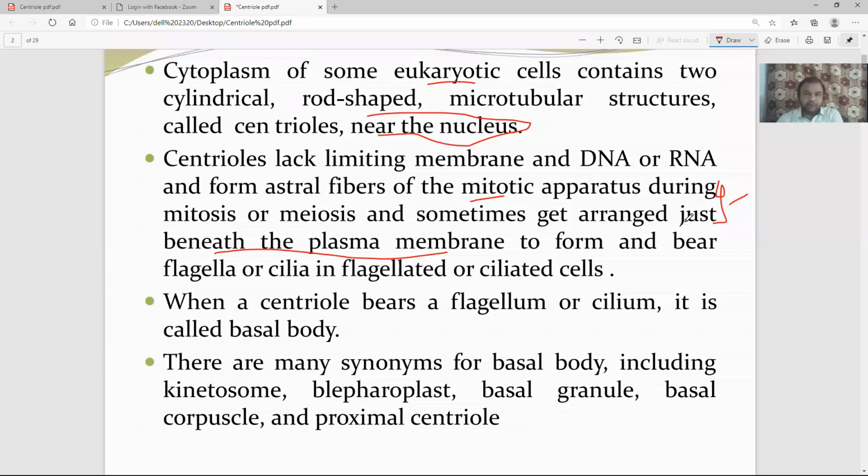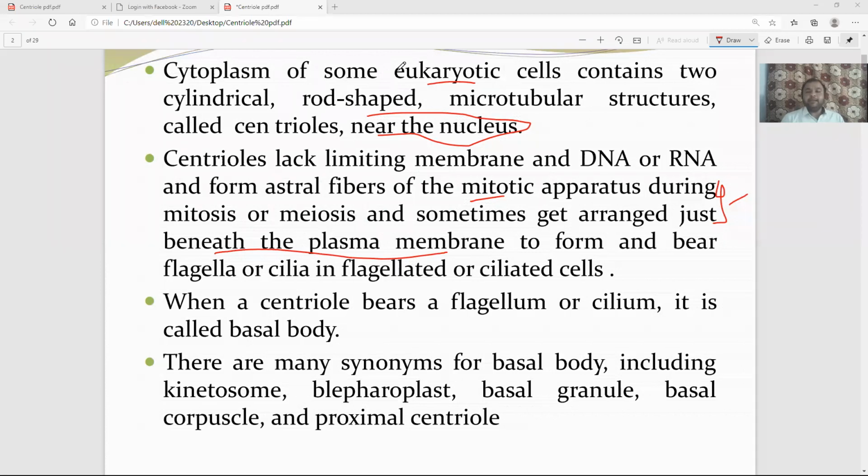Centriole has two names. When it is mainly functioning for spindle fiber formation, astral fiber formation, as a mitotic apparatus formation, at that time we usually use the term centrosome or centriole. But when it is the initiating point for cilia, cilia arise from the basal body. The ultrastructure of the basal body and centriole is the same.